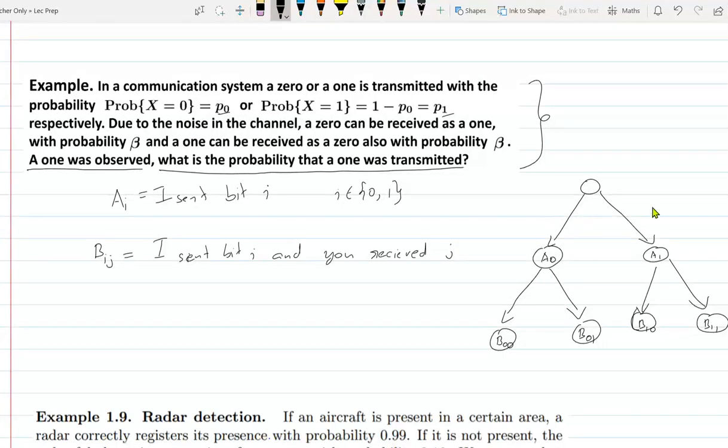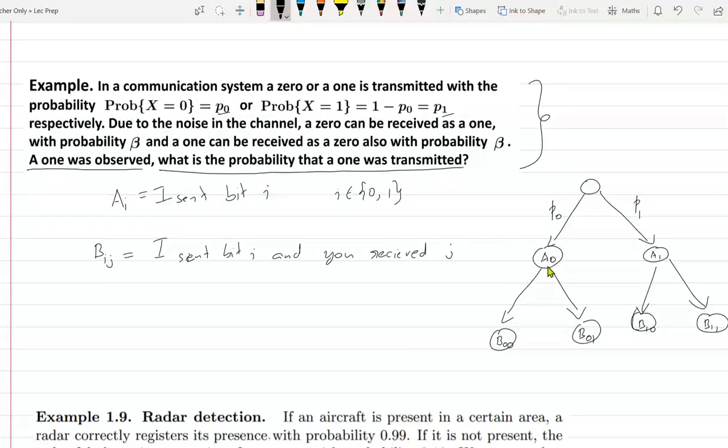Now, what is the probability? Do we know how to label the tree? What is the labeling I have to give? What should I put here? P0. This is the probability that I send a 0, and this is P1. What about here? 1 minus beta.